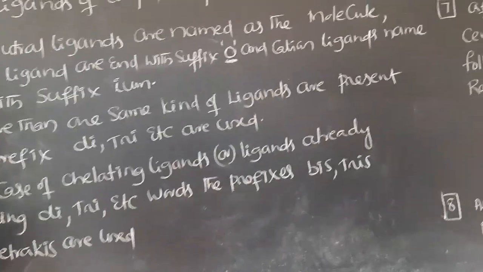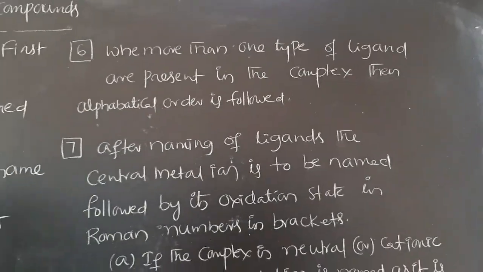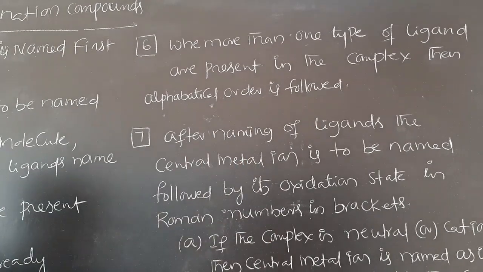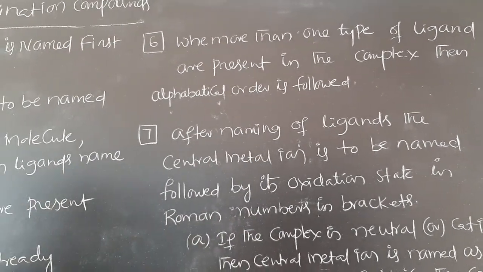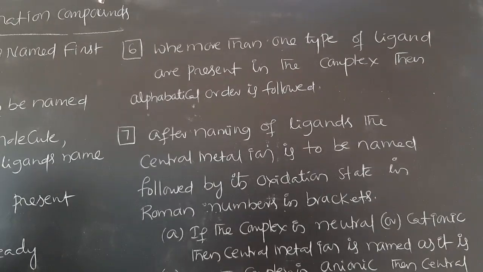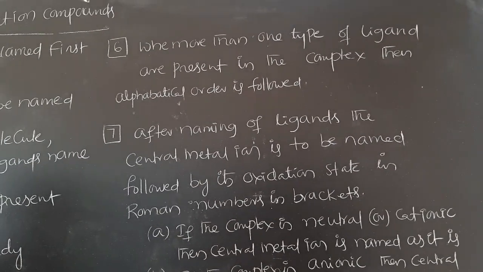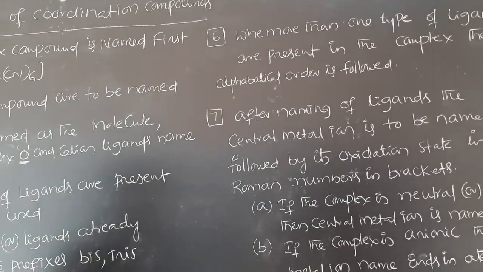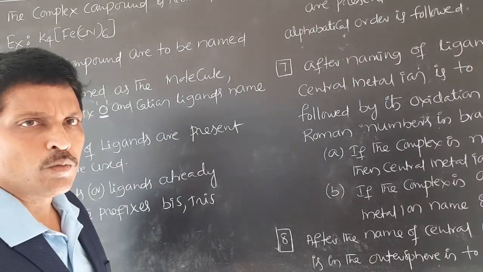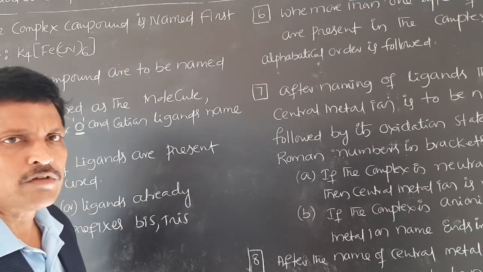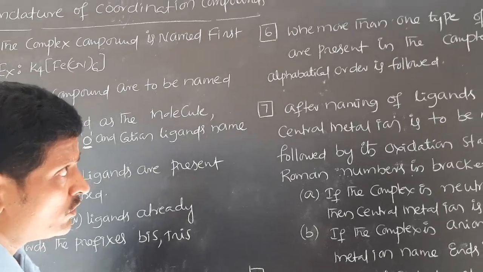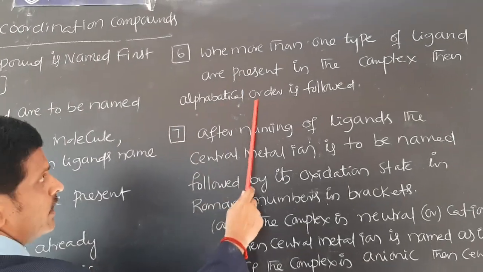Now, the sixth rule is that when more than one type of ligand is present in the complex, then alphabetical order is followed. Generally, more than one kind of ligand is present. In such a case, we have to follow alphabetical order. Cl and Br are present, for example. Cl corresponds to chloro, Br corresponds to bromo. According to alphabetical order, which comes first? Bromo comes first. Chloro comes next. So, we have to follow alphabetical order.